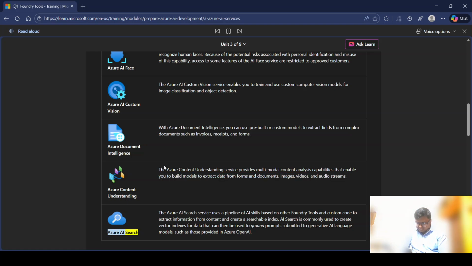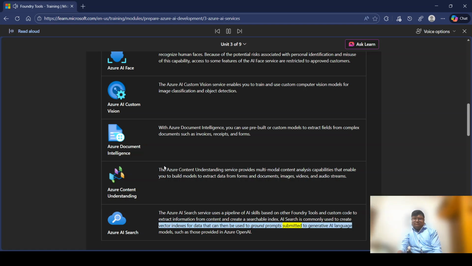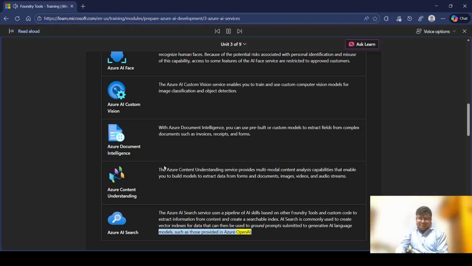Azure AI Search. The Azure AI Search service uses a pipeline of AI skills based on other Foundry tools and custom code to extract information from content and create a searchable index. AI Search is commonly used to create vector indexes for data that can then be used to ground prompts submitted to generative AI language models, such as those provided in Azure OpenAI.